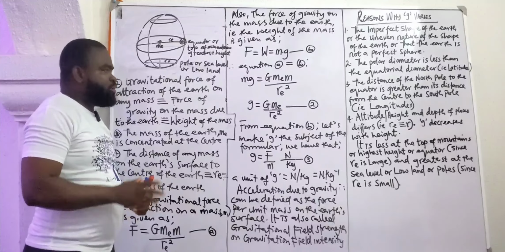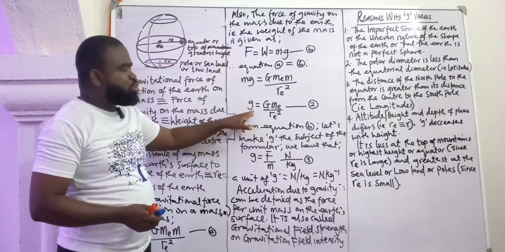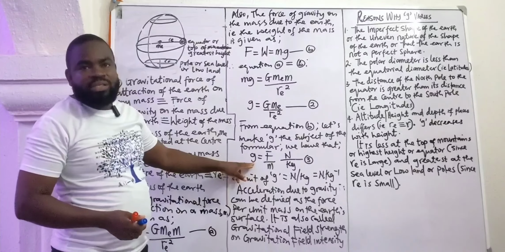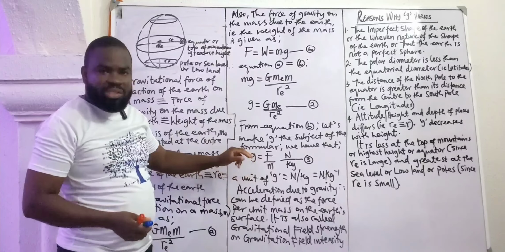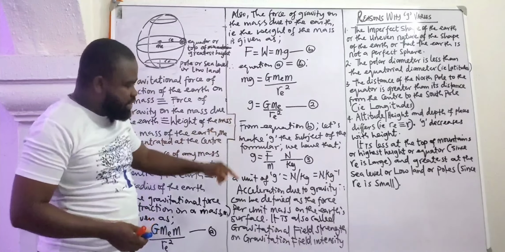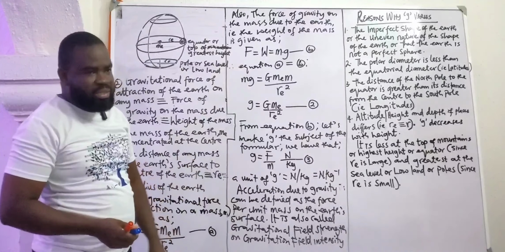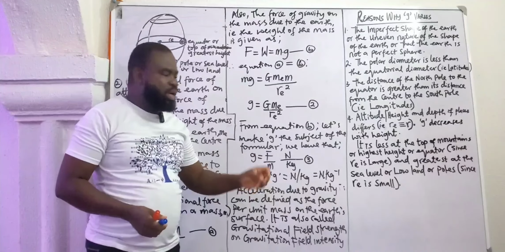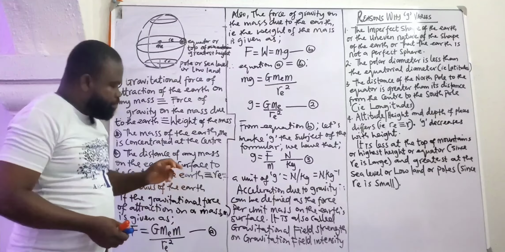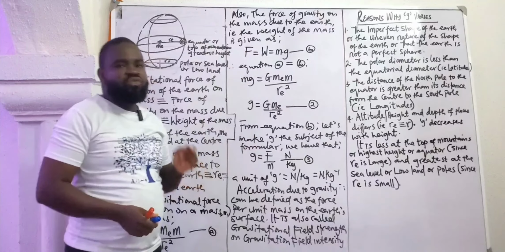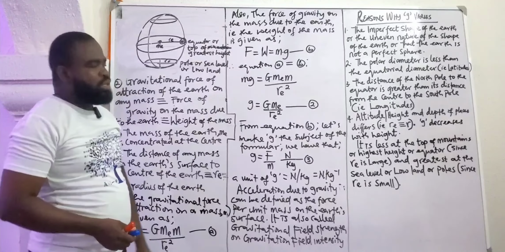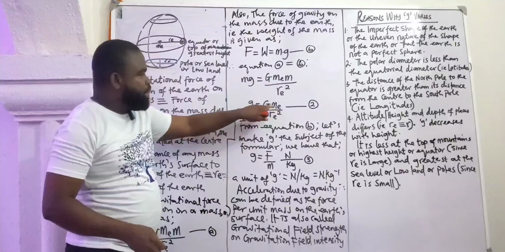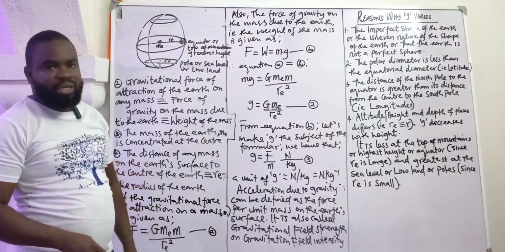So by virtue of this class, you are able to obtain the relationship between small g and big G, given as this. You're able to know that gravitational field intensity, gravitational field strength, is the same thing as acceleration due to gravity, and is given as the force per unit mass. And gravitational field intensity or strength has two units, meter per second square and what? Newton per kilogram. Most importantly, the reasons why g varies from place to place. These reasons you must know. In our next class, we'll look at this relationship, how to obtain the mass of the Earth.